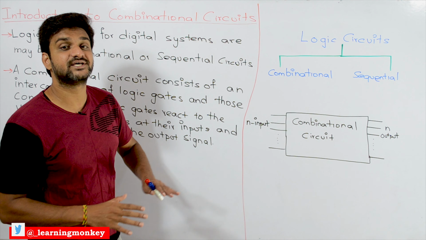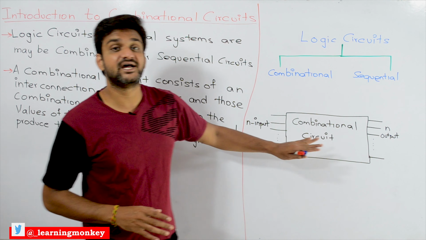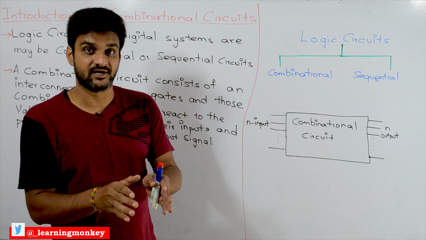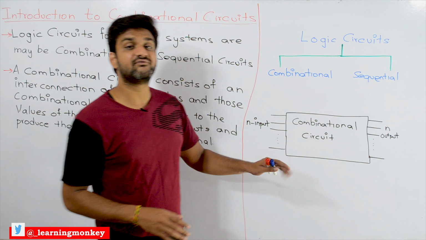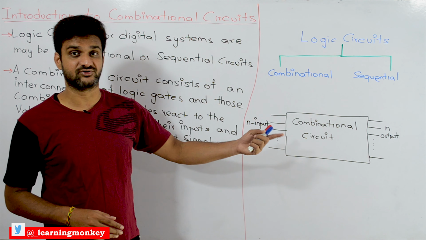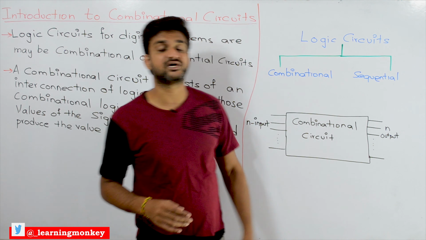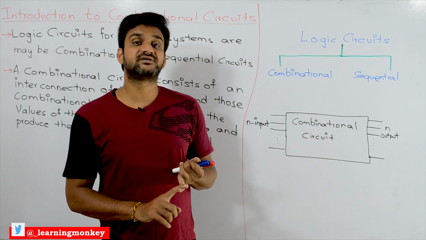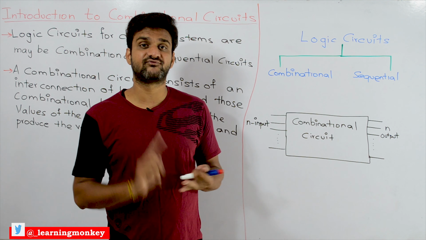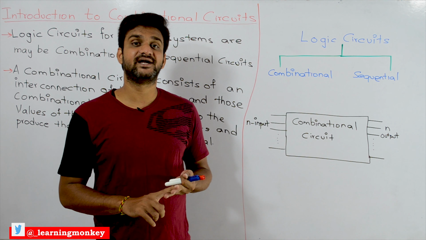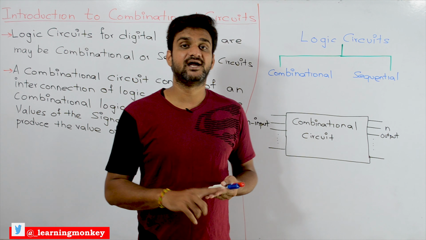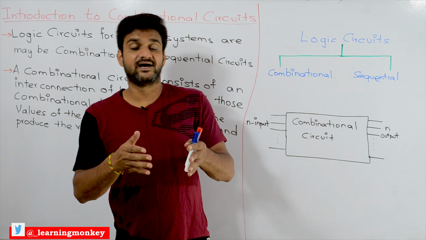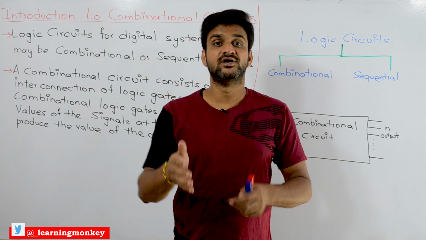That is what we call a combinational circuit, which means that we are going to implement a certain kind of logic. In this section we are going to cover different types of combinational circuits: arithmetic combinational circuits like half adder, full adder, binary adder, decimal adder, BCD adder, and next multiplexer, demultiplexer, decoder, encoder, and next comparators, ROM.